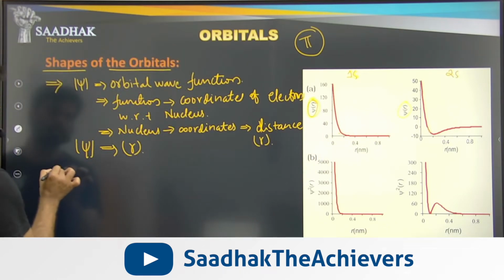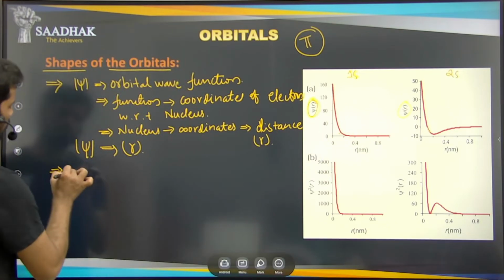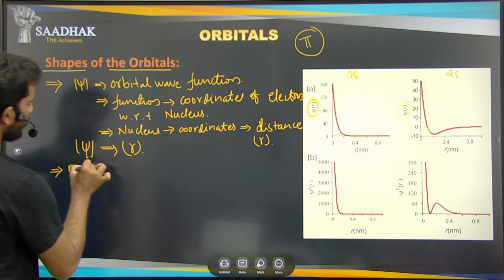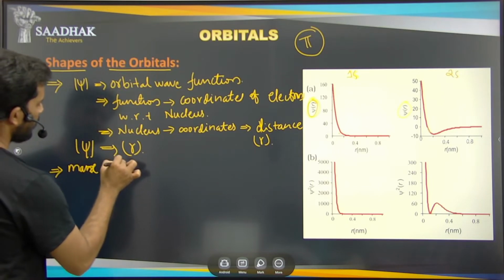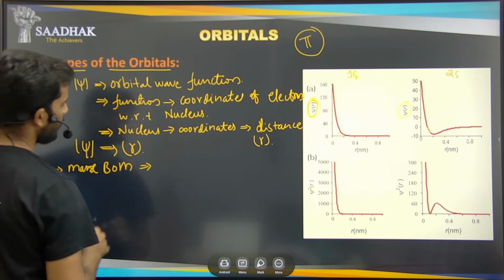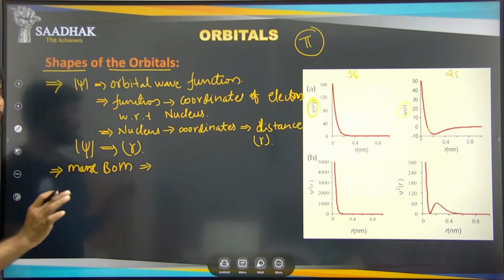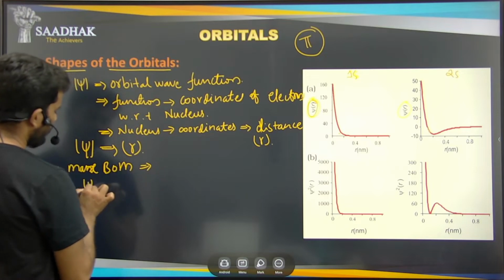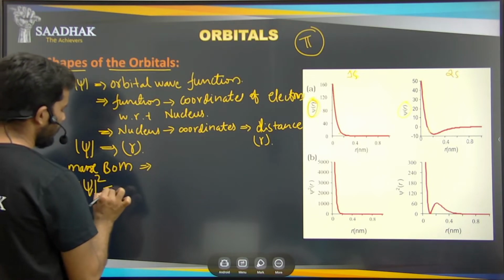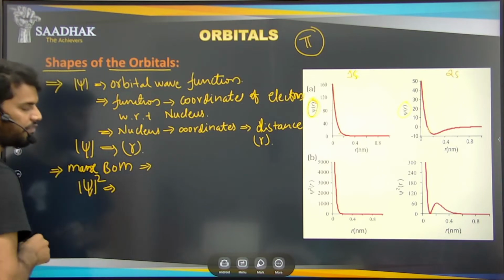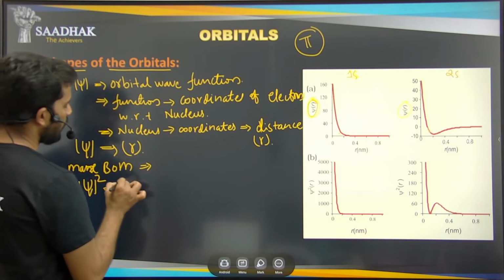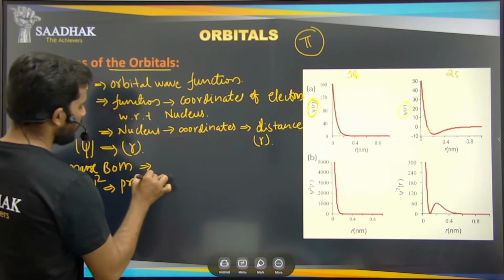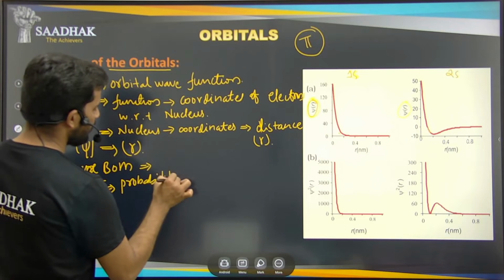So later, the scientist named Max Born said that this psi function doesn't have any mathematical value, but the square of the psi function, which we have discussed in the previous lectures also, is nothing but the probability density. So what does this probability density give us?